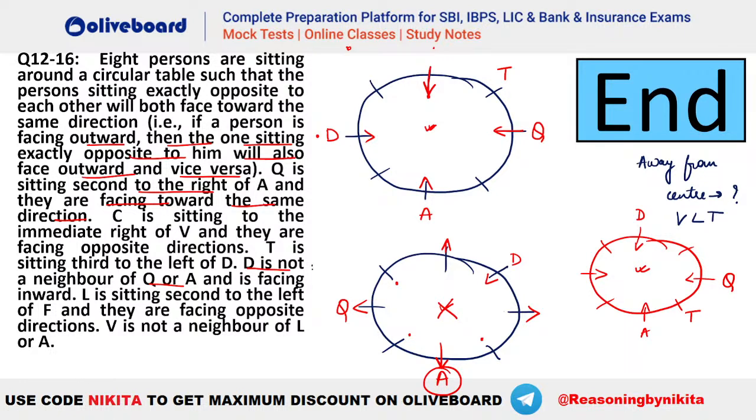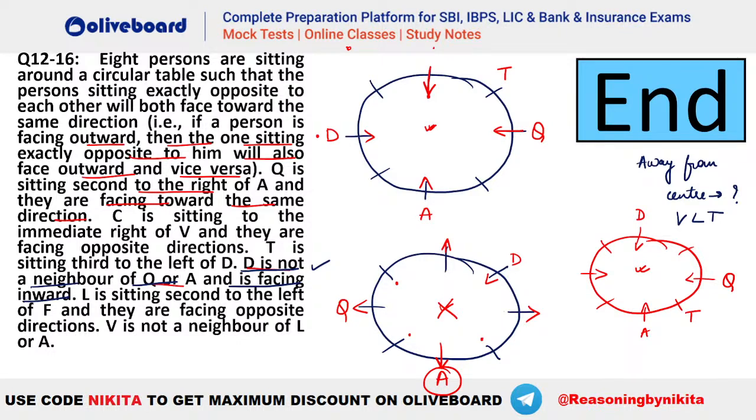Where it is given here, Shravani, it is given here. That is D is not a neighbor of Q or A and is facing inwards, right? So we have two informations about D. That is D should not be a neighbor of Q or A and D is facing inward. So D is facing the center. That is given here, Shravani. Okay. I hope this is clear. Are we clear till here?